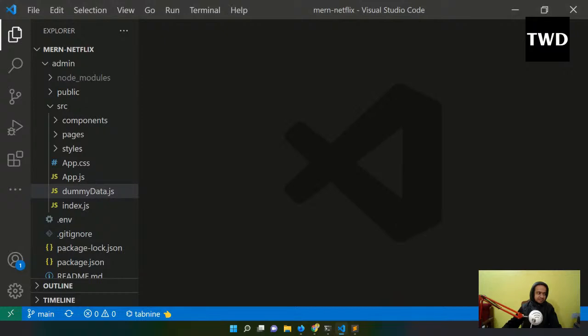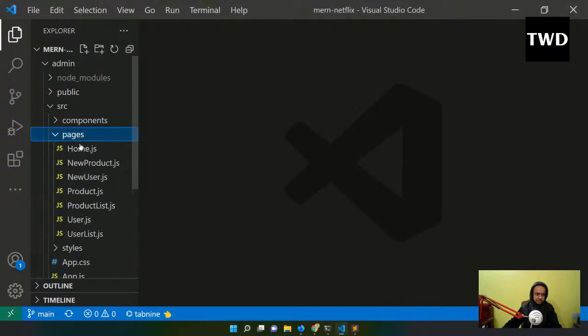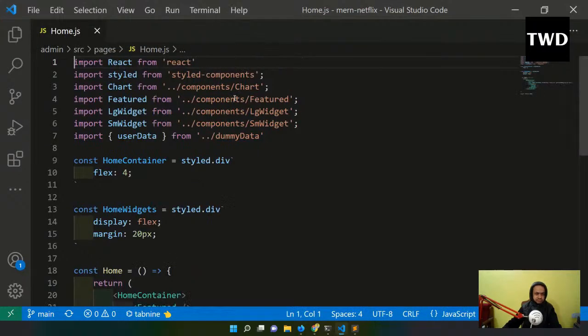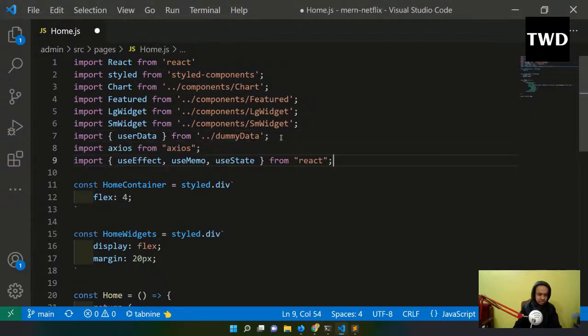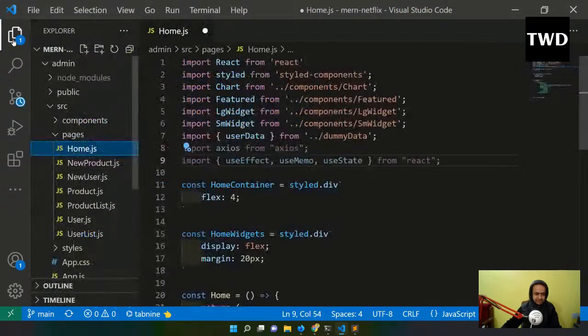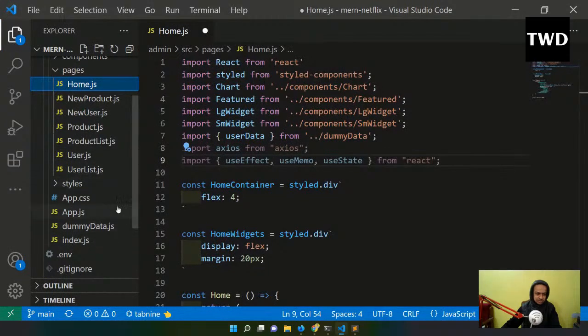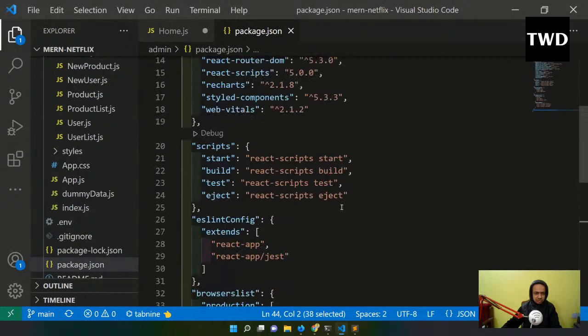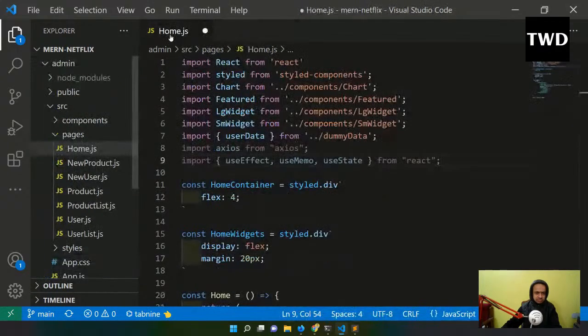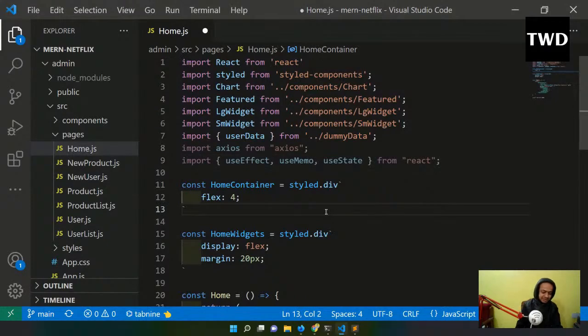Now the first thing which we are going to do is to show the home page. So I will go here, home.js, and all the styled components and all these things are there. So let us first add some of the things. We need axios, but whether we have axios or not? Let me just quickly see whether I have axios or not. No, I don't have axios. I've installed it, but I don't have axios here. So let me do the axios.